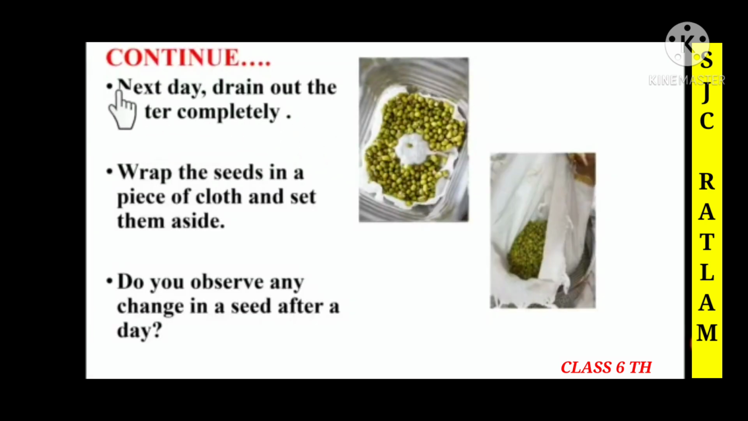Children, here you can see that on the next day you have to drain out the water completely. Means children, you have to remove the water from the moong seeds and leave it aside. Then children, you have to just wrap the seeds in a piece of cloth and set them aside. So in this picture you can see that we are wrapping the seeds in a piece of cloth and setting it aside. Do you observe any change in a seed after a day?